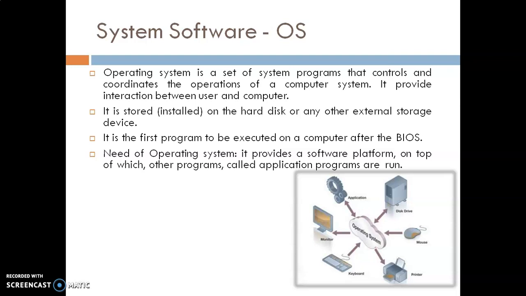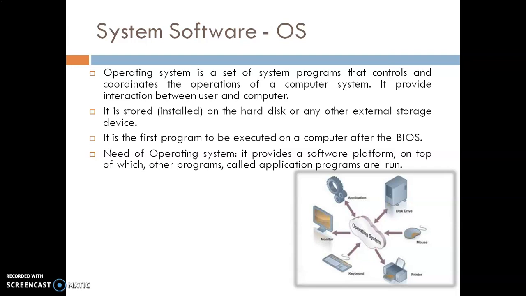When the user gives instructions to the computer, the CPU or processor fetches the instructions from the operating system, which is stored on the hard disk or any other external storage device.